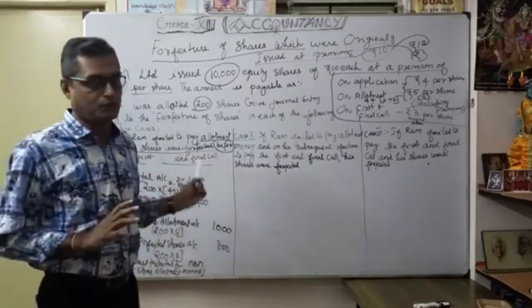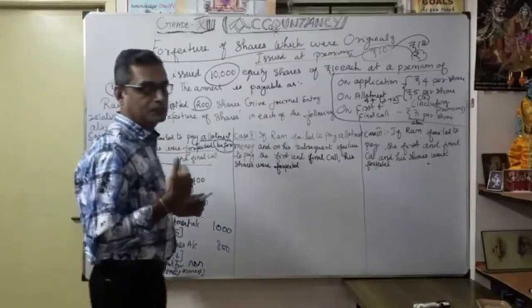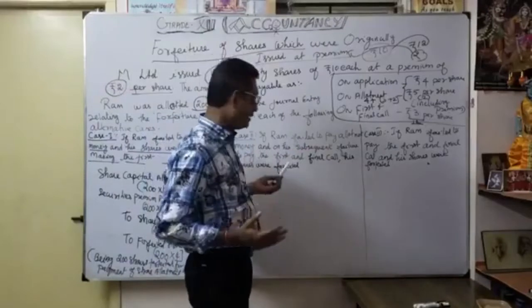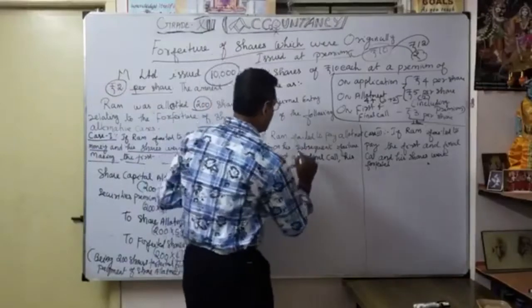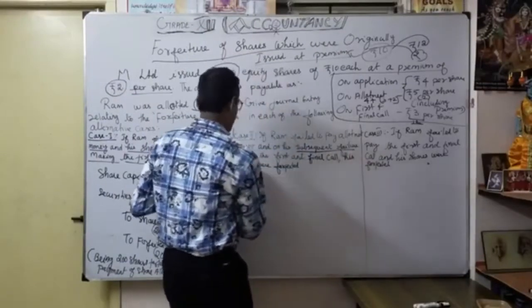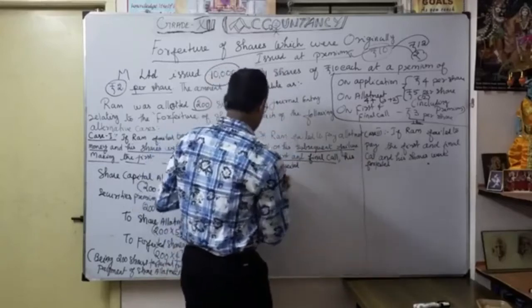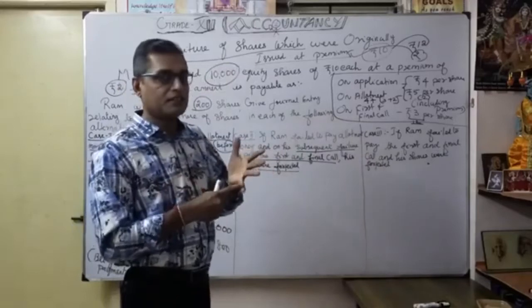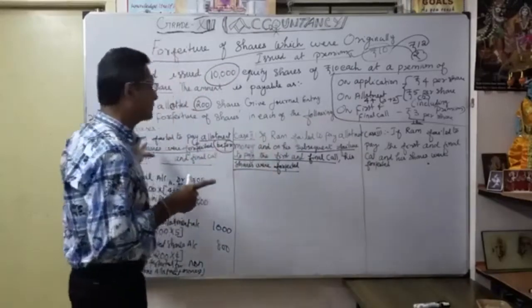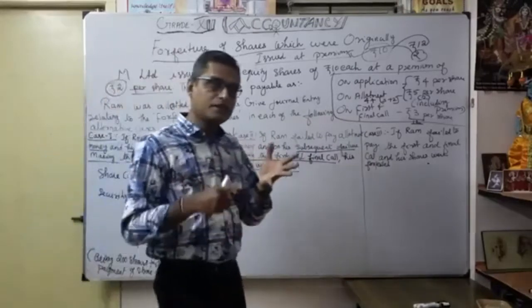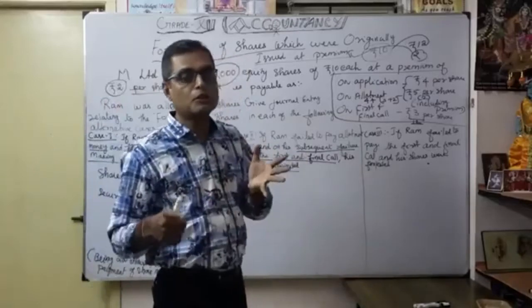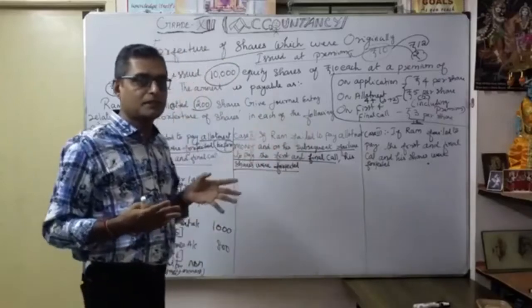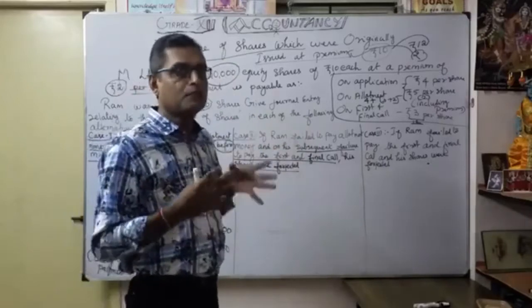Understood case number 1. Now case number 2. If Ram failed to pay allotment money and his subsequent failure to pay the first and final call, his shares were forfeited. So when they are going to forfeit, they called for share allotment, and Ram had not yet paid. Then they called even the first and final call also, and still Ram had not paid. So because of his default on allotment and the first and final call, now the company is going to forfeit.